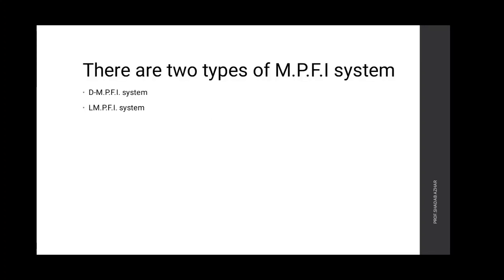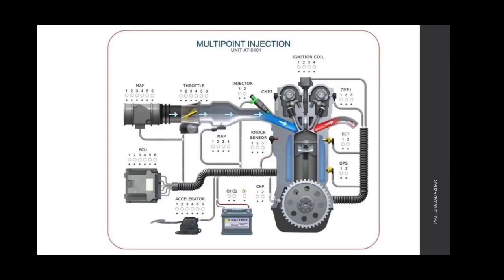Classification of multi-point fuel injection system. There are two types. First one, DMPFI system. Second, LMPFI system. There is a schematic diagram, which shows where the sensors are present and where the ECU is connected to the system. The diagram shows a battery is provided to run all the sensors and the ECU.